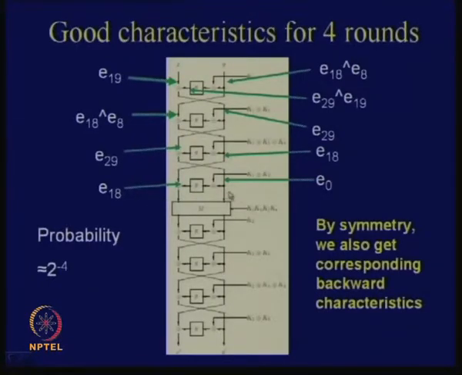If I throw E18 and 0 here, then I should obtain back E19 and E18 XOR E8 with a probability also close to 2 power minus 4. So I obtain a differential for the forward transformation, and I also obtain a differential for the inverse transformation.